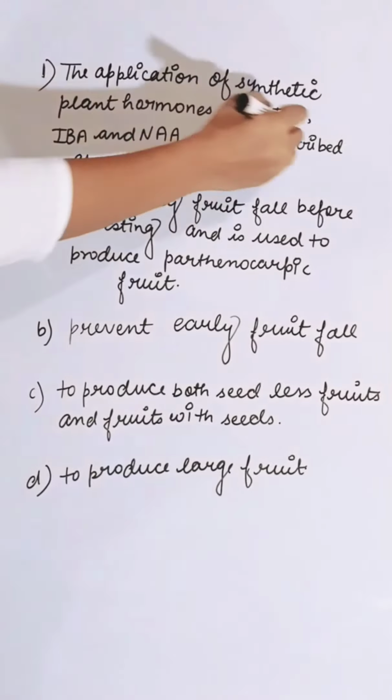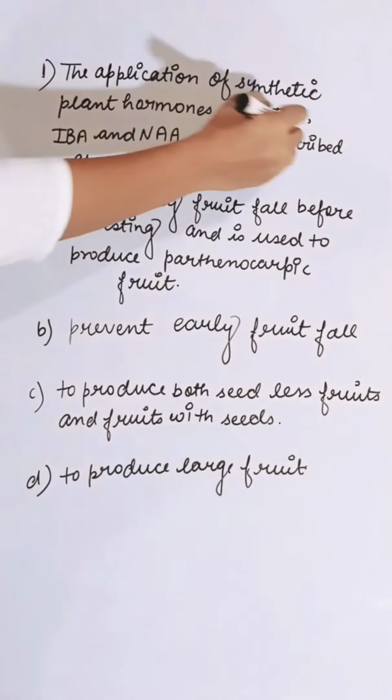plant hormones which help prevent the early fruit fall before harvesting and are used to produce parthenocarpic fruit. Parthenocarpic means the formation of fruits without fertilization. So the correct answer is A.